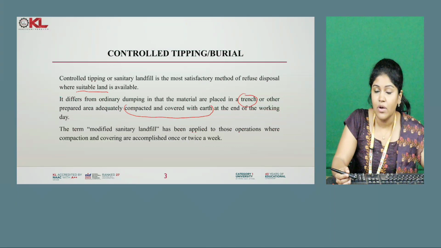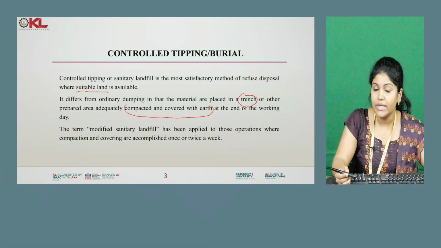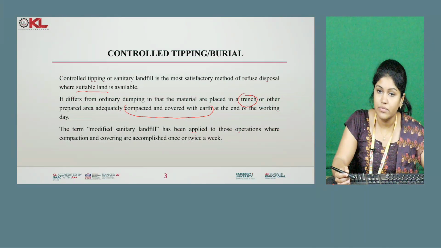Because if we leave the waste open in the air, there will be flies and bad smells, which will be a nuisance for the people nearby. To avoid that, we compact the waste for volume reduction and later cover it with earth. This is what we do in controlled tipping or burial.